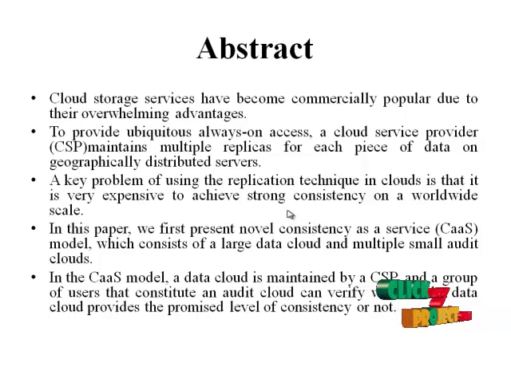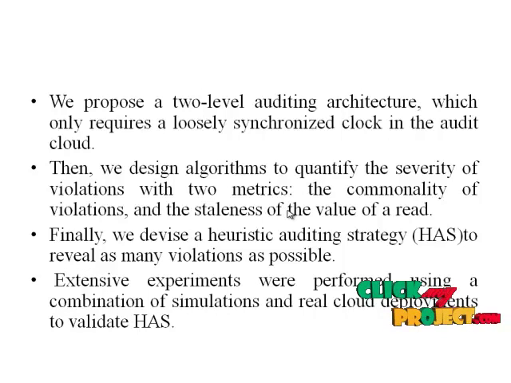In this consistency as a service model, the data cloud is maintained by a CSP, and a group of users constitute an audit cloud. We can verify whether the data cloud provides the promised level of consistency or not. We propose a two-level auditing cloud architecture which only requires a loosely synchronized clock in the audit cloud. Then we design algorithms to quantify the severity of violations with two metrics, the commonality of violations and the staleness of the value of a read. Finally, we devise a heuristic auditing strategy, HAS, to reveal as many violations as possible. Extensive experiments were performed using a combination of simulations and real cloud deployments to validate HAS.